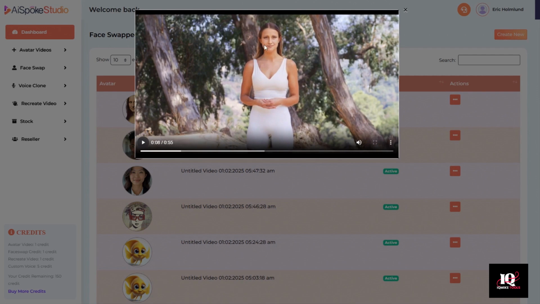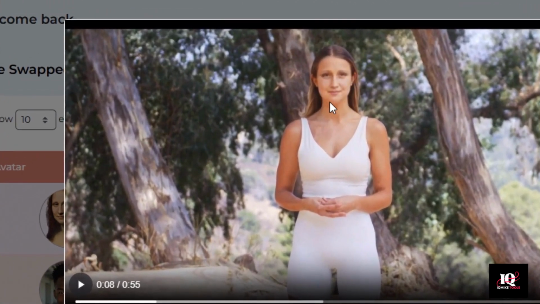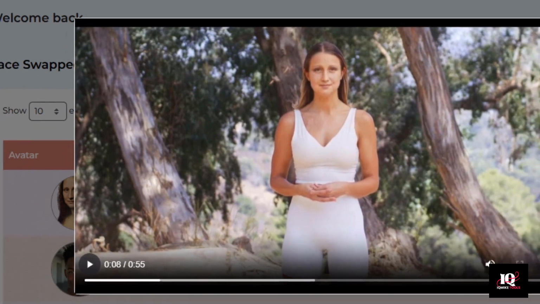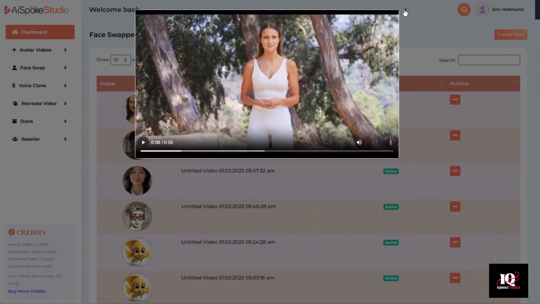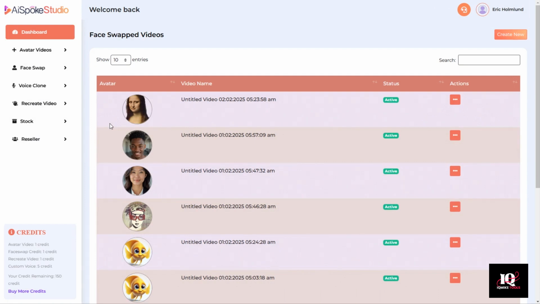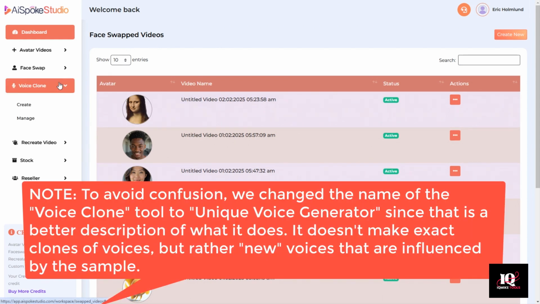So you can see very much it changed her face, made it very much more like the face of the Mona Lisa. It's really a fun tool to experiment with. You can swap any kind of face for any kind of face. And again, the cool thing is that your results are going to be essentially one of a kind, a brand new, unique face that nobody's ever seen before. And yes, since you can upload your own images, you could upload an image of your own face and put it onto a spokesperson. Now let's take a look at the voice clone tool within the Pro edition.